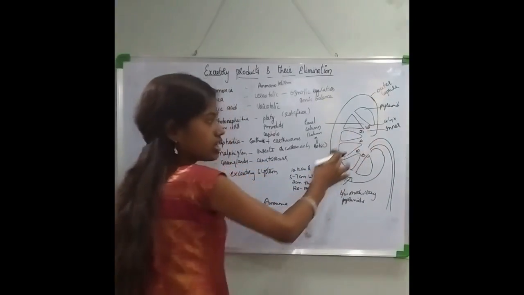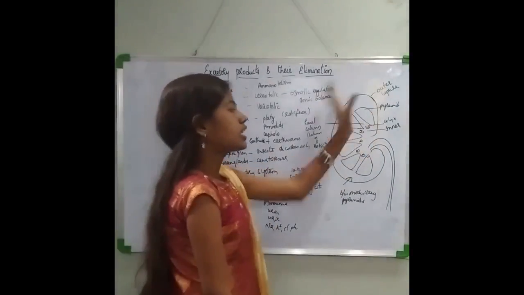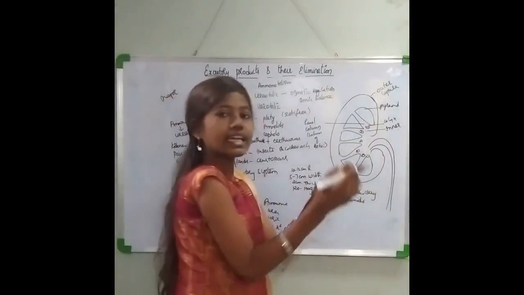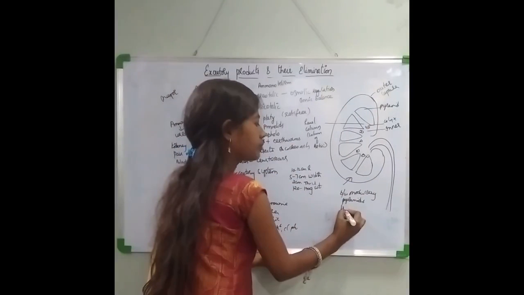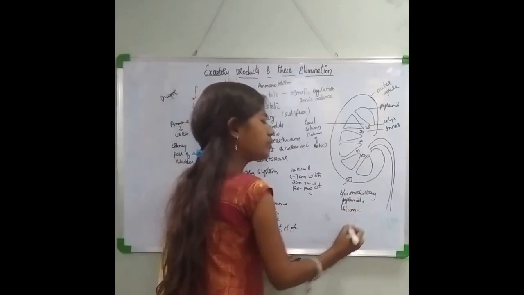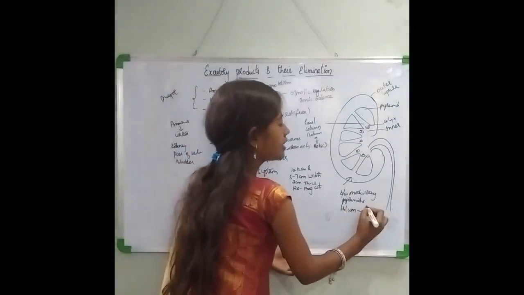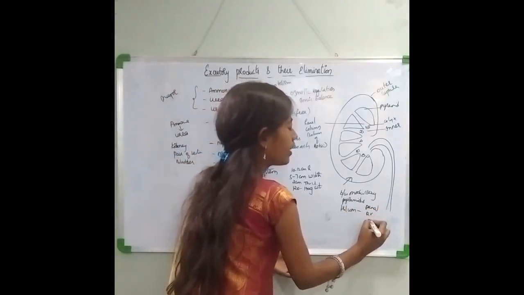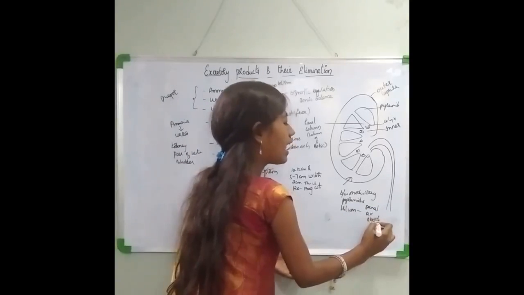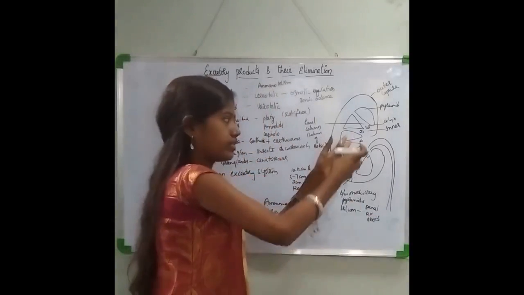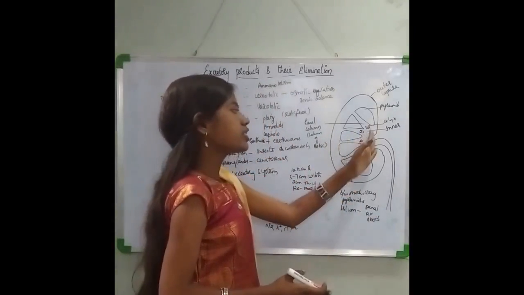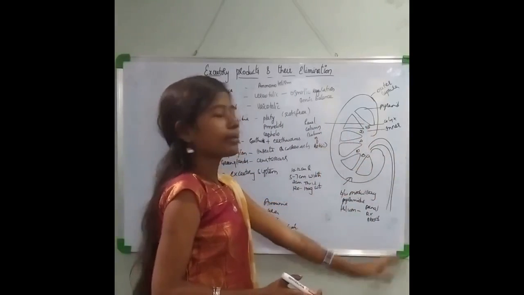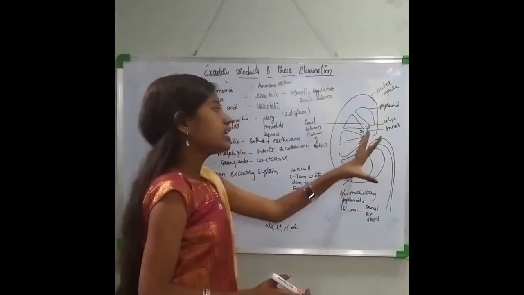Now at the concave surface, the inner part at the center of the kidney, there is a structure called the hilum. The hilum is the region where the renal artery, the renal vein and certain other blood vessels enter and the ureter comes out.